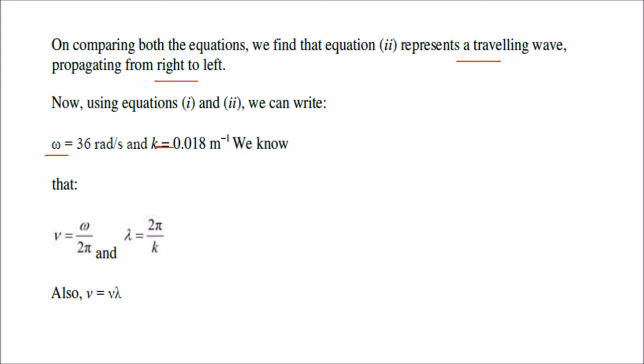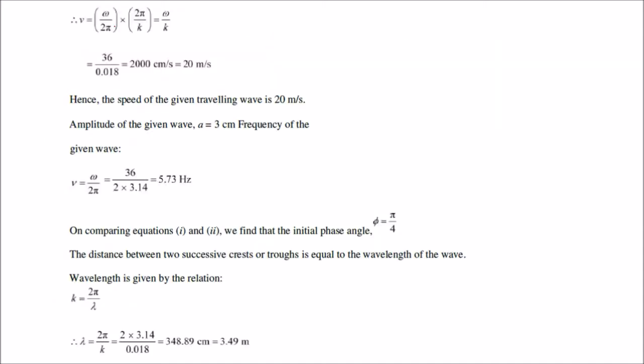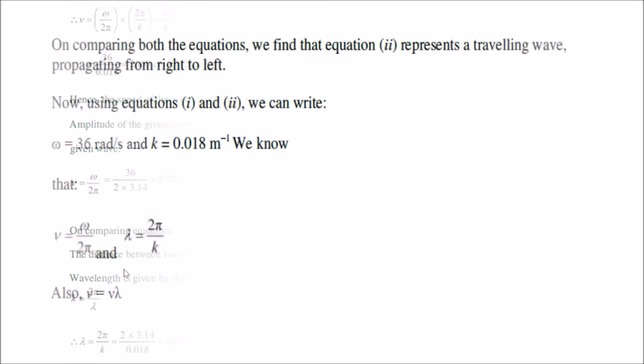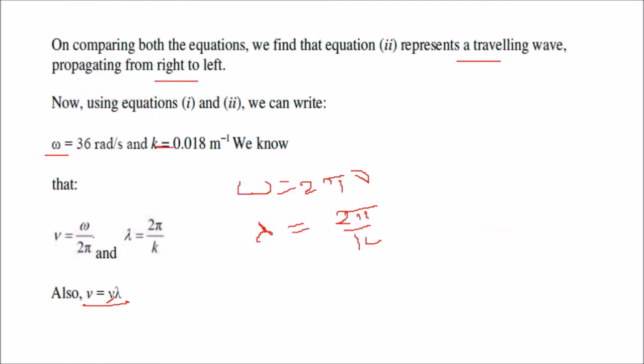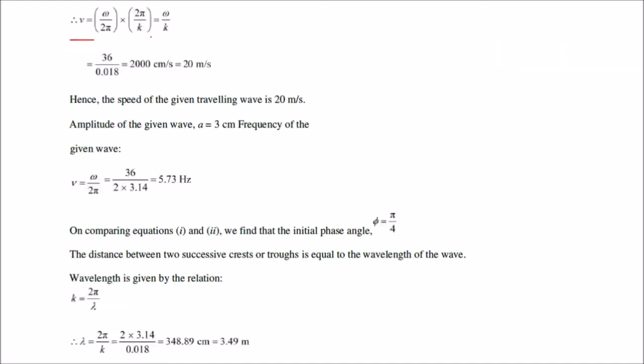Now we know the relationship, that is omega equal to 2 pi nu, and also lambda is 2 pi by k, and also V equal to nu lambda. Nu is the frequency. Now let us use this. V is omega by 2 pi times lambda, and in this place we'll use 2 pi by k. So what velocity becomes? Velocity becomes omega by k.